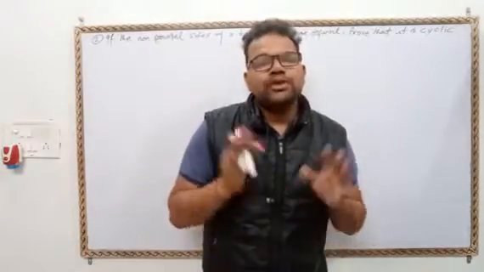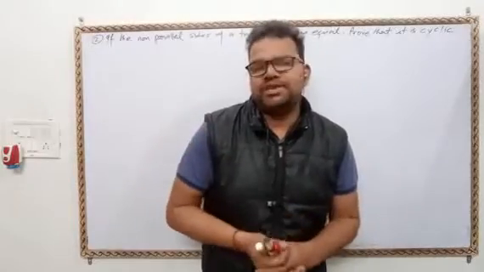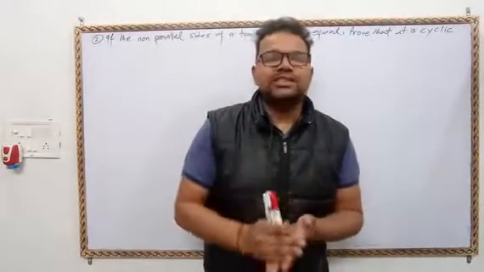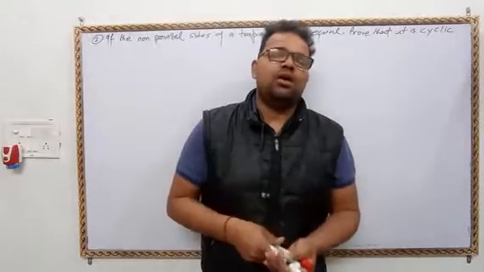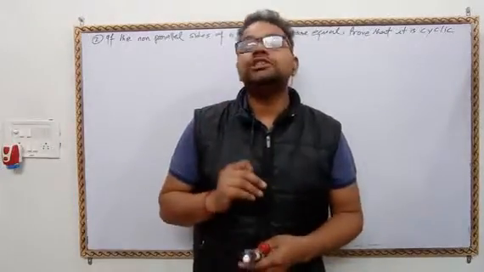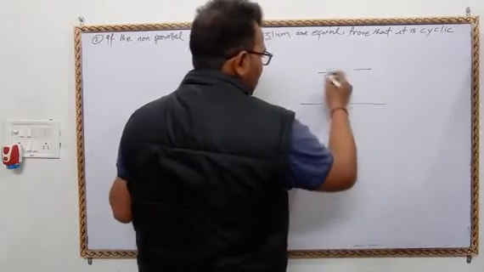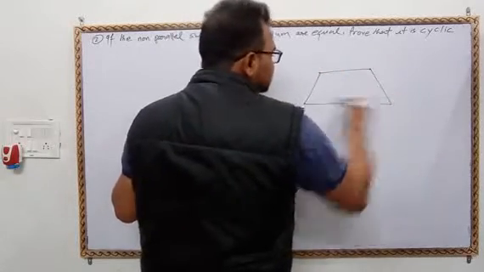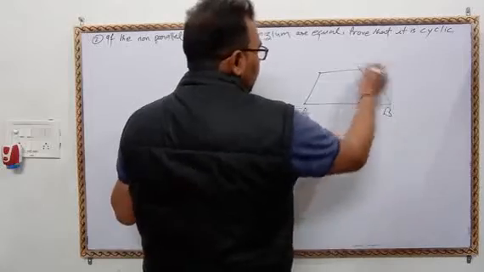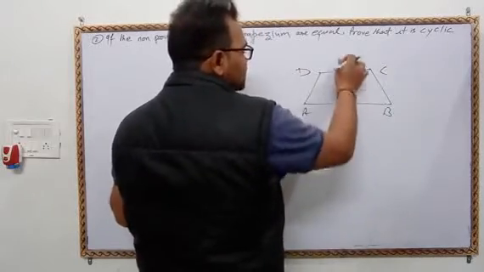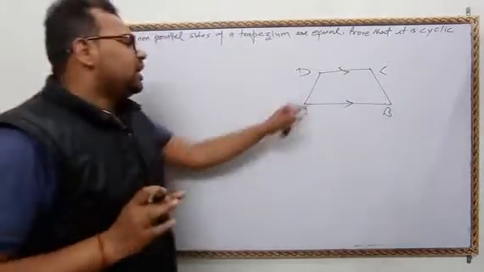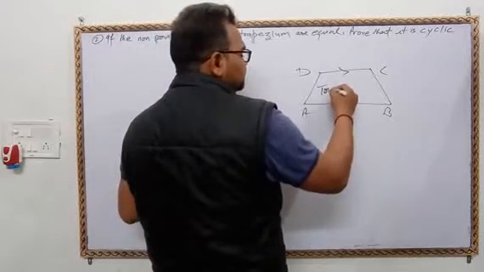I hope you all know very well what a trapezium is. A trapezium is such a type of quadrilateral whose one pair of sides is parallel.